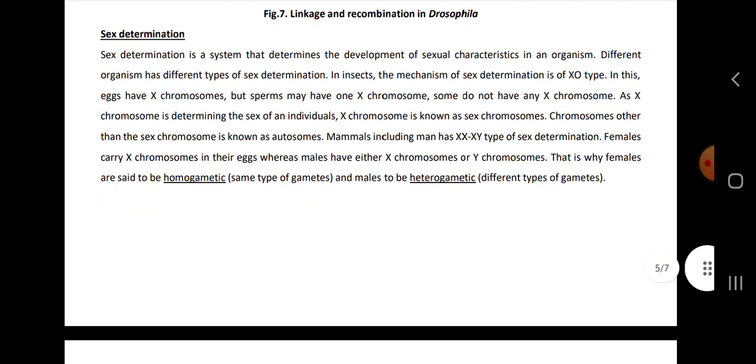Then sex determination. It is a system that determines the development of sexual characters in an organism. Females carry XX chromosomes, whereas males have an X chromosome and a Y chromosome. That is why females are said to be homogametic, that is, having the same type of gametes, and males are said to be heterogametic, that is, having different types of gametes.